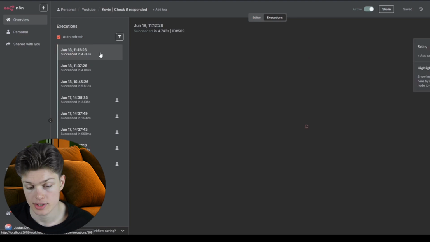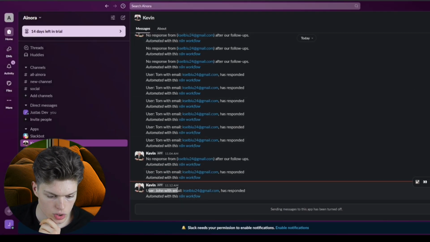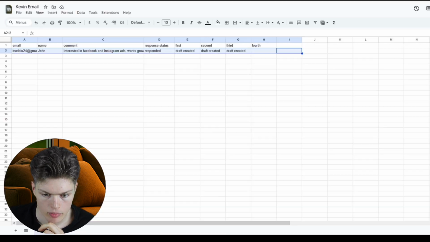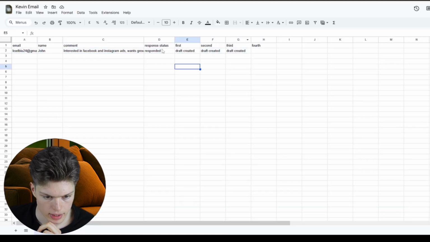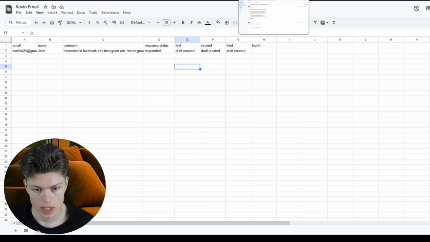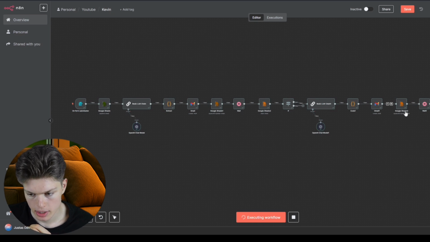And as you can see, there's an execution there. And we've got a new Slack message: user John, with the same email because I'm using the same email, has responded. If we go to our Google Sheet, it says response status responded. This way we know that something's going on and we can search by email and have a real person maybe schedule a call, or have another AI agent schedule a call if you want to go deep down the rabbit hole of AI.